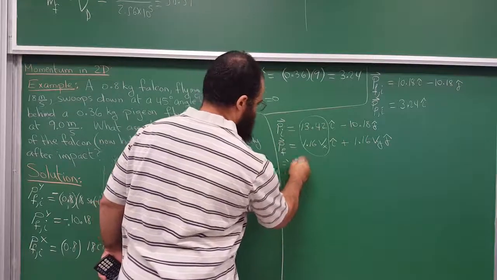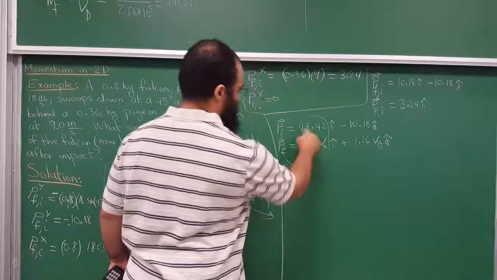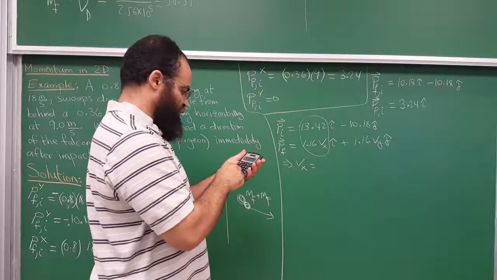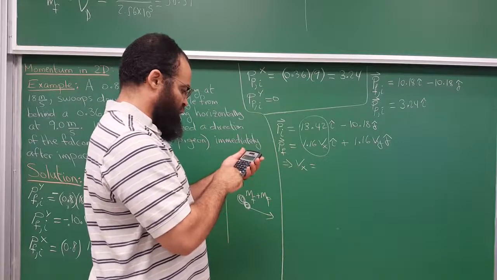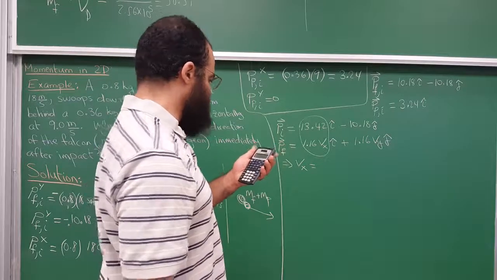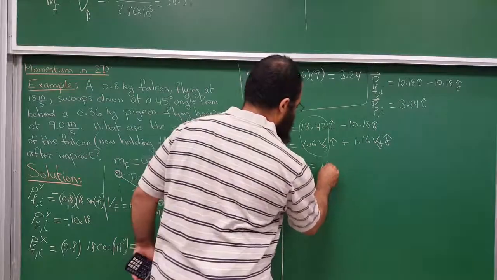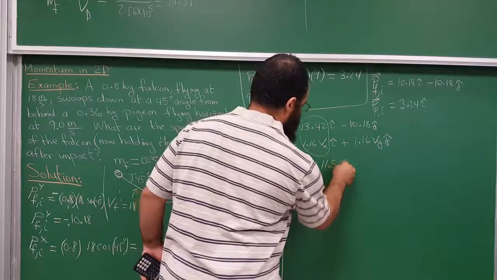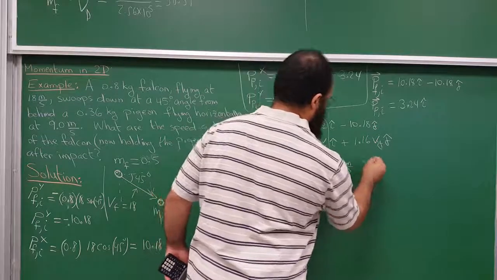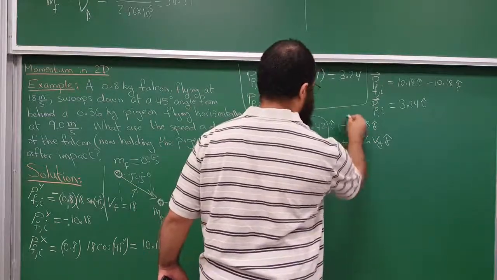This will give us Vx equal to 13.42 over 1.16, and that's 11.57 meters per second. And then in the y direction, these have to match.